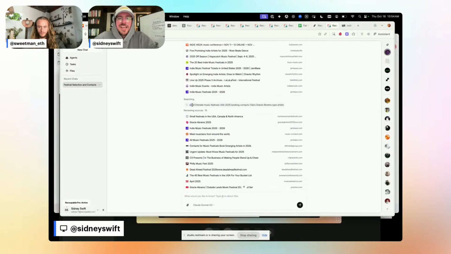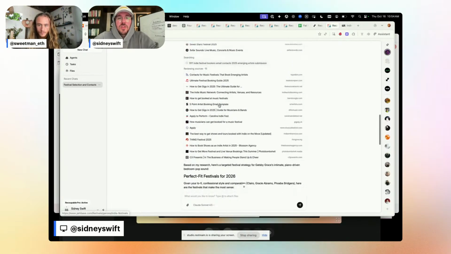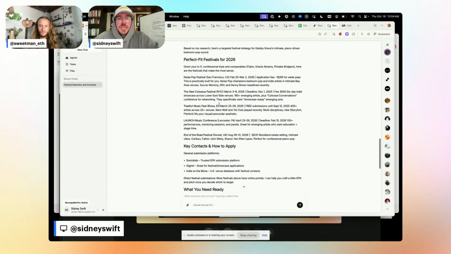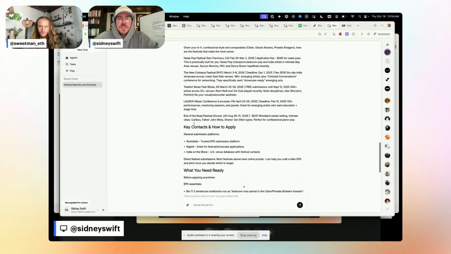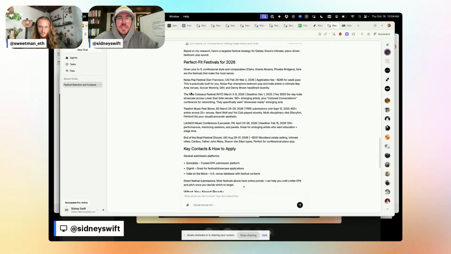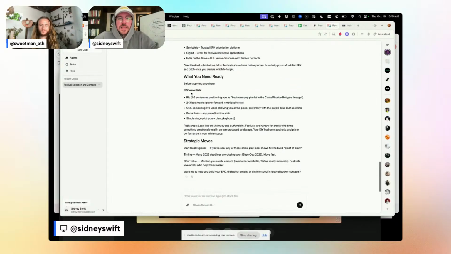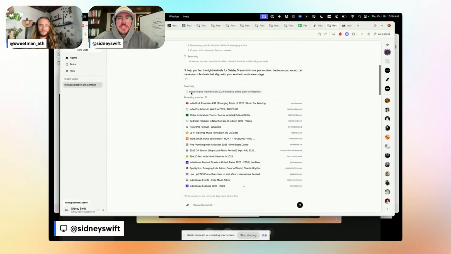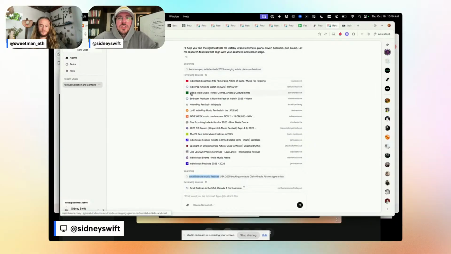The cool part is it knows who the artist is. So it knows that it's trying to find a small intimate music festival and not Bonnaroo, although it probably suggested that as well. Let's see. Here we go. End of the Road Festival, Launch Music Conference. I never would have guessed any of these. So that's cool. And so, yeah, that is the main ship right now: the search API that we are using has been updated to Perplexity Search API.